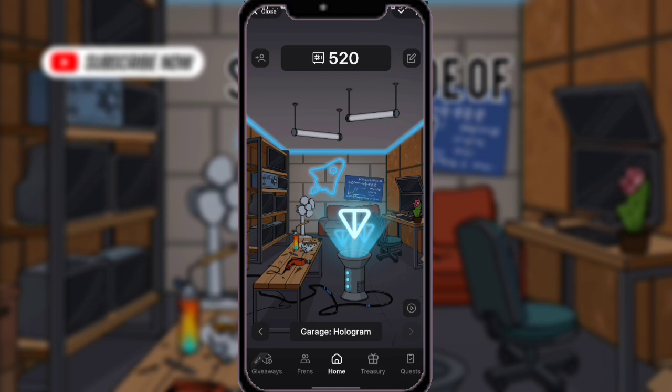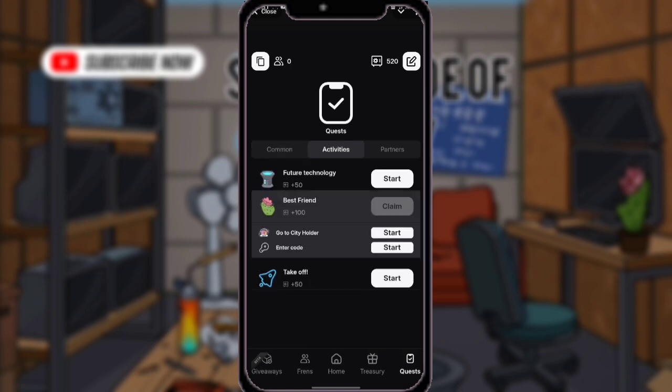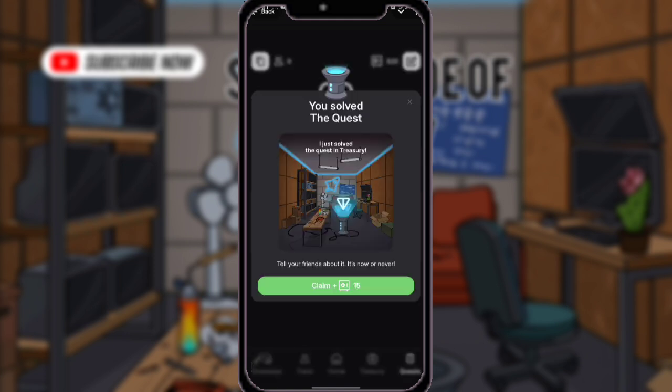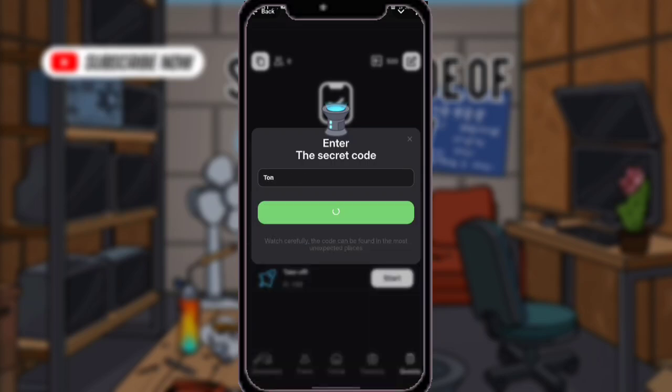So let's go to the request section so that we can import our code and confirm that it is correct. Let's come to the activities. Let's enter the future technology. So let's write Tom. Let's click on check. So congratulations to us, we have imported the correct code.